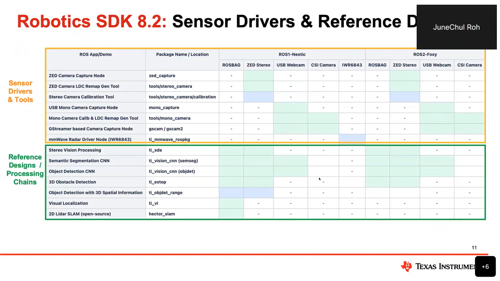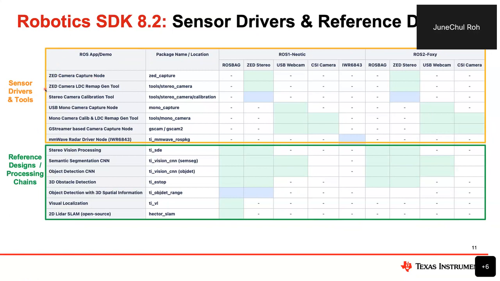This table summarizes some more detail. So the upper part represents sensor drivers and tools that are available in the Robotics SDK. The first section is the camera driver. We are supporting the Jet stereo camera. We provide the capture node.